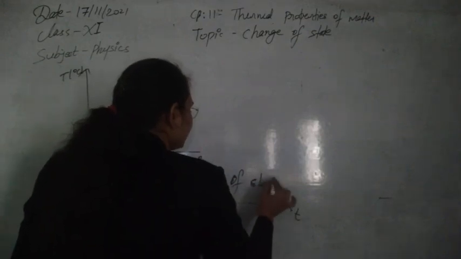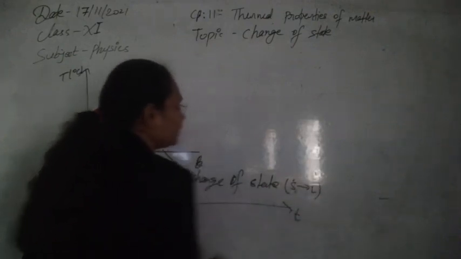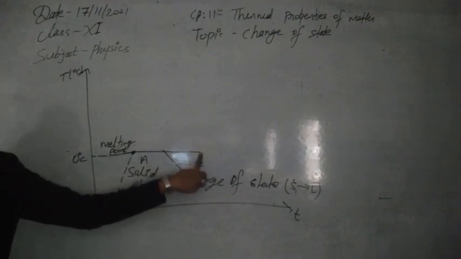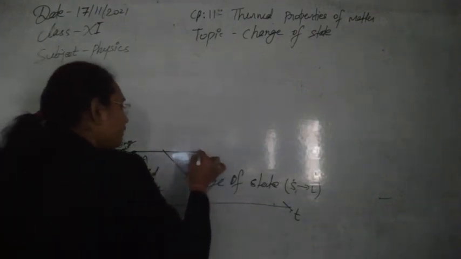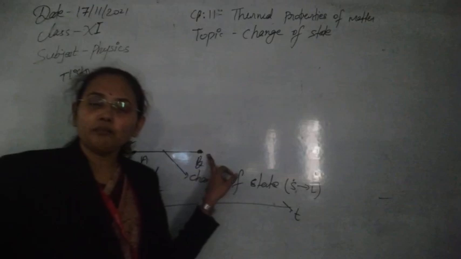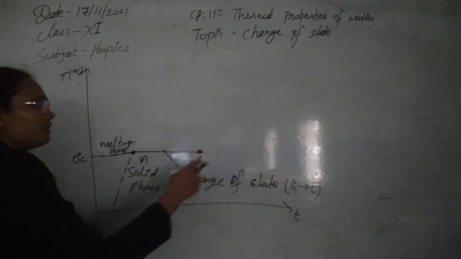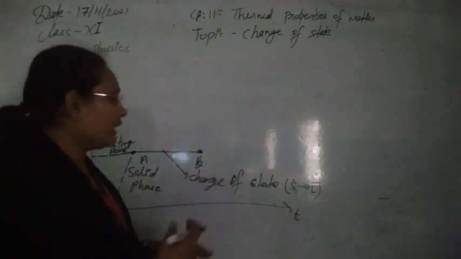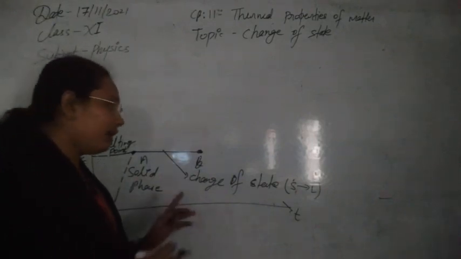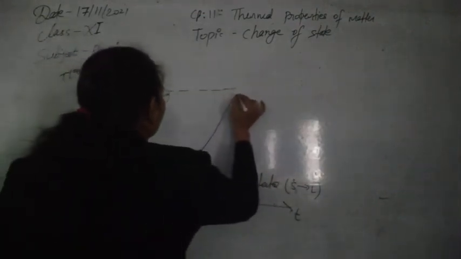The change of state happening here is from solid to liquid. The ice is melting and converting into water until it reaches point B. Once all of the ice has converted into water, at point B the liquid phase starts to change. If we continue to supply heat, then once all the ice has converted to liquid, meaning we have one phase again, the temperature starts to rise again and rises continuously up to 100 degrees Celsius.